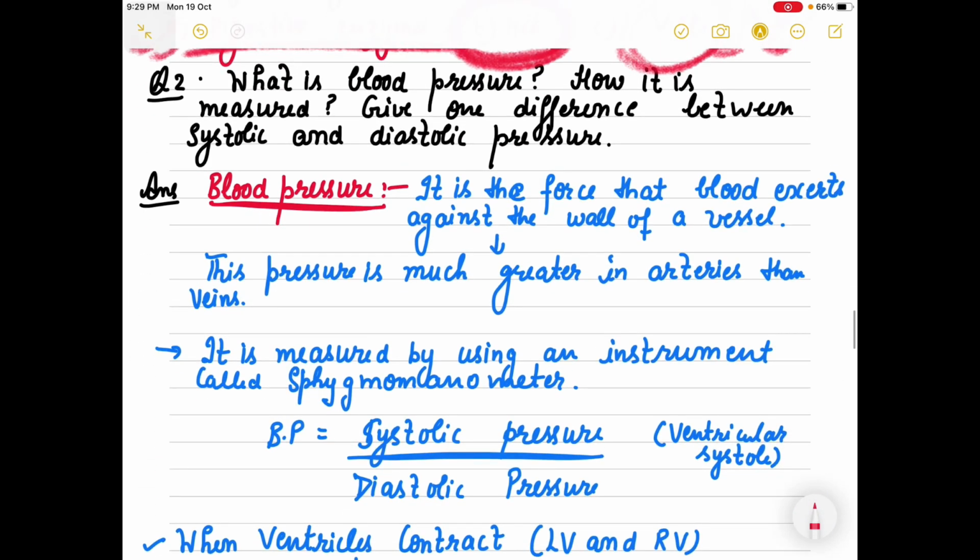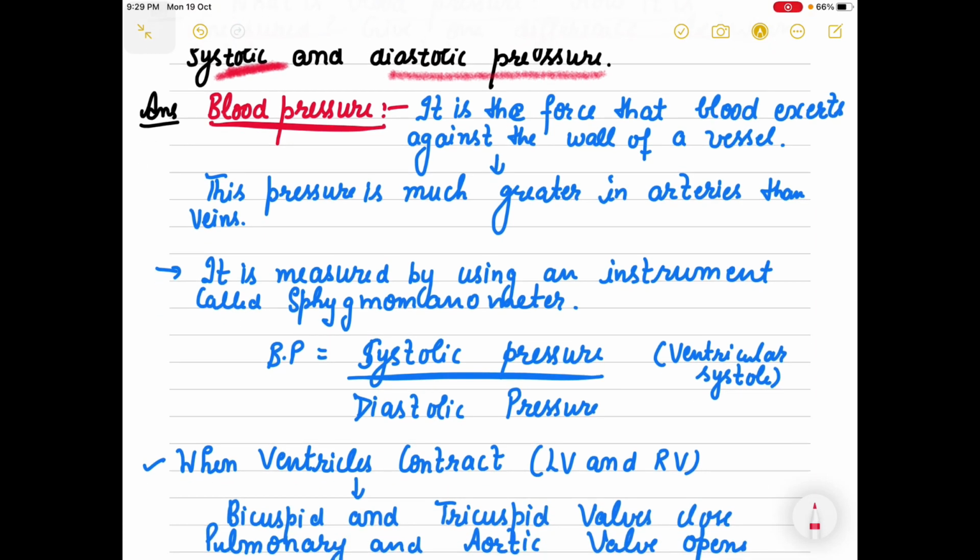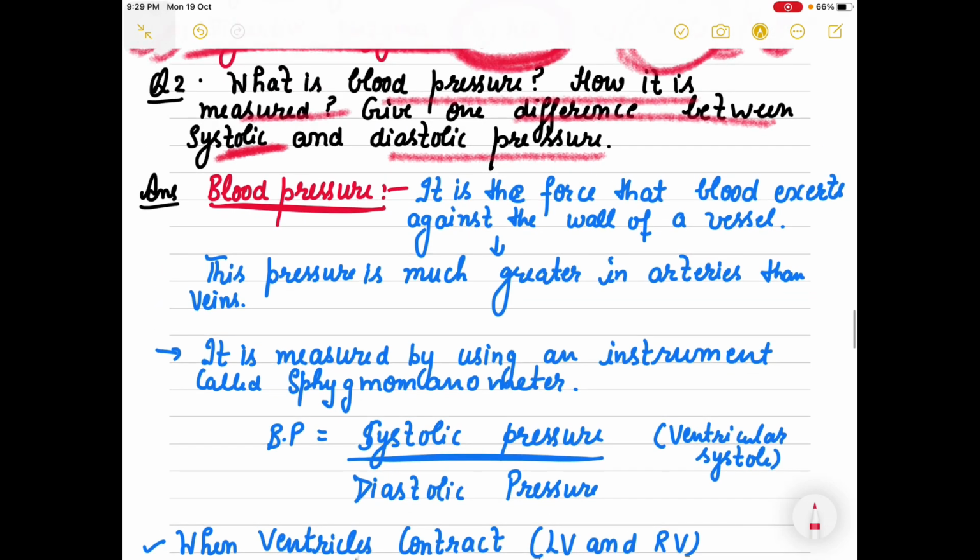Now this question again I have taken from the circulatory part. What is blood pressure? How is it measured? Give one difference between systolic and diastolic pressure. See, blood pressure, please carefully write the definition. It is the force that blood puts against the wall of a vessel, right?